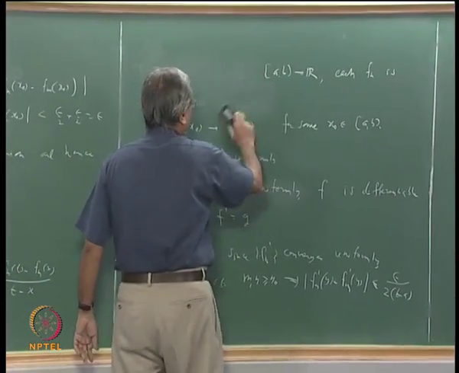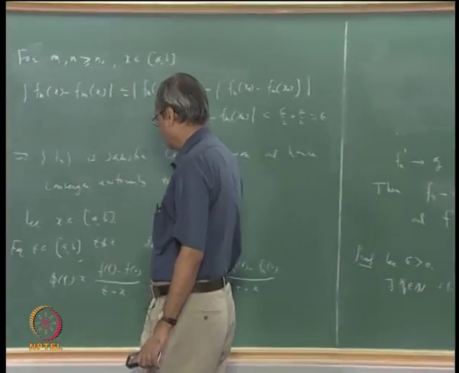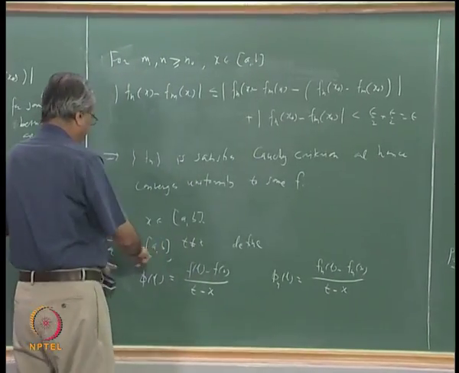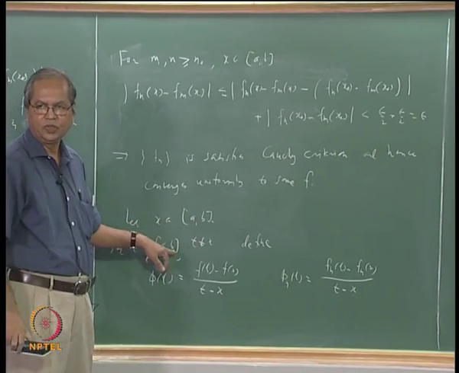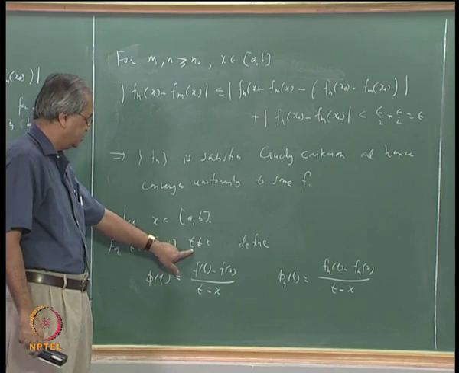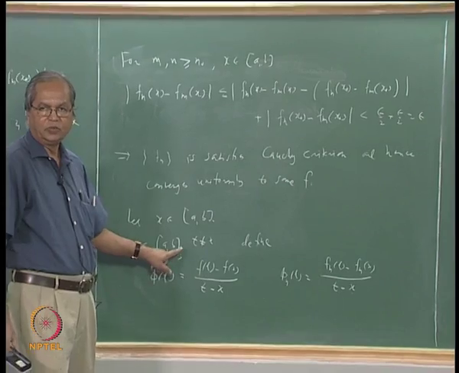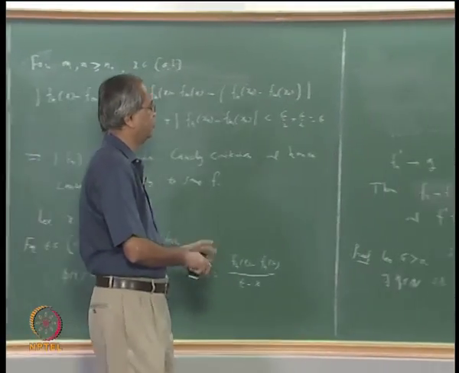Now the idea is as follows. Suppose we show that phi n converges to phi uniformly in this interval (a, b) except at t equal to x. Then of course x is a limit point of (a, b) minus x. Remember our theorem about the limit. Let me first say what we are trying to prove.